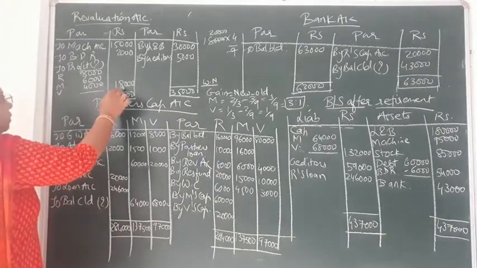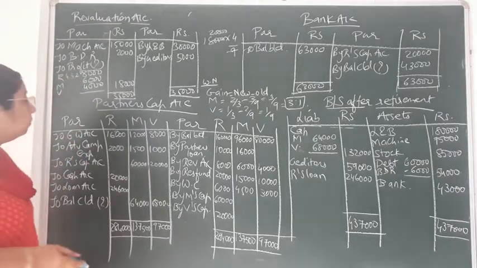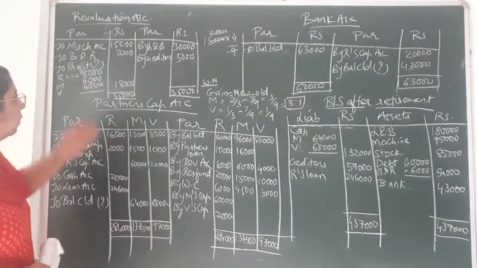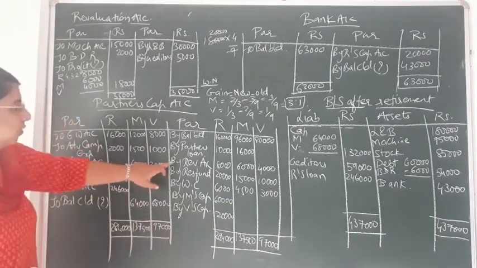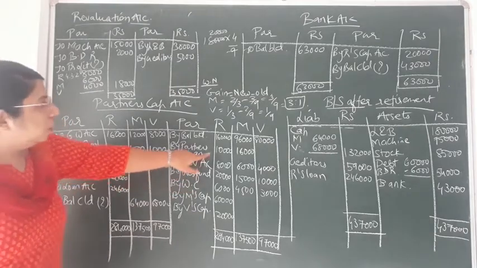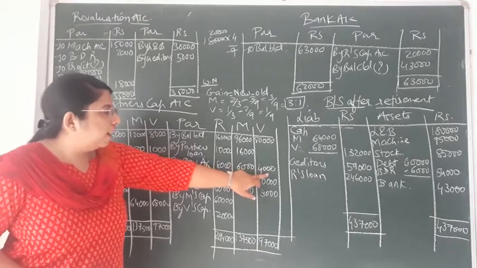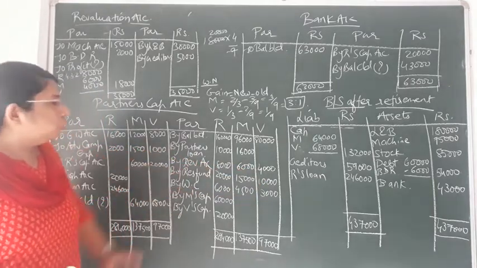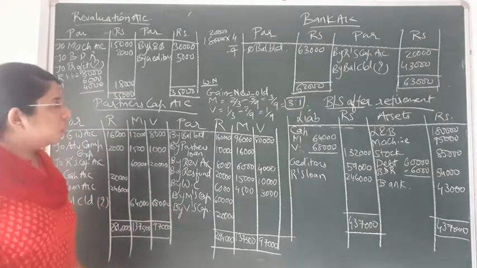So this 18,000 I have distributed in the ratio of 4:3:2, and that came to 8,000, 6,000 and 4,000. Now the simultaneous second entry would come in the partners' capital accounts. You can see I have written by revaluation account, Rohit 8,000, Virat 6,000, and Virat 4,000. After posting the revaluation account profit in the partners' capital accounts, now we have to close